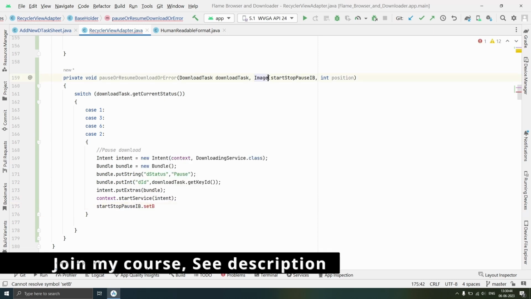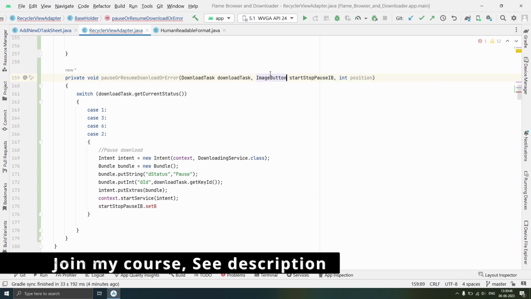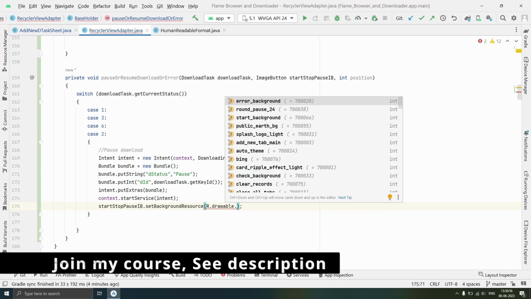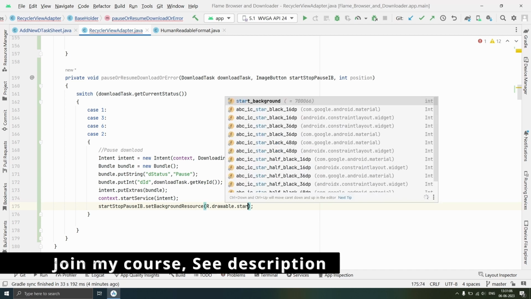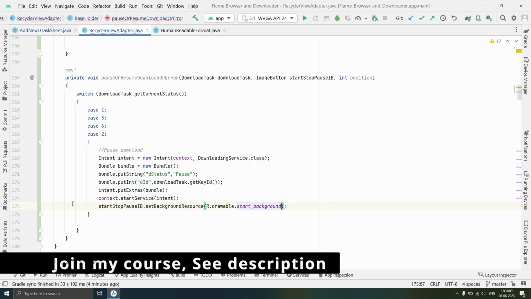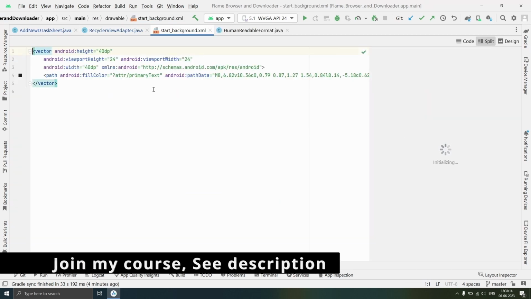It is image button, not image, so change this to image button, and we will set background resource to r.drawable dot start background, that is this background with height and width 40 dp and fill color as primary text.